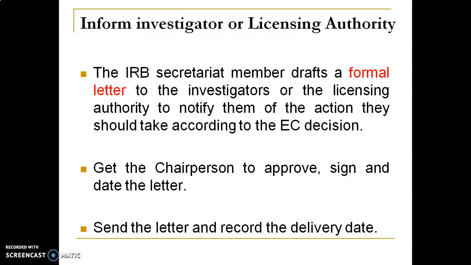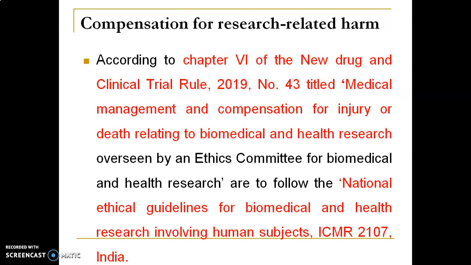Now, coming to informing the investigator or licensing authority, what are they going to do? The IRB secretariat member drafts a formal letter, because the report should be sent to the primary investigator. They send this letter to the investigator or licensing authority with the decision taken during the EC meeting. It will be signed by the chairperson, the date will be mentioned in the letter, and the letter will be sent and recorded. The delivery date will also be mentioned.